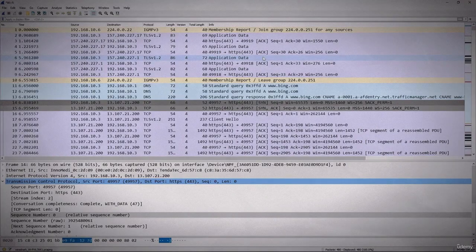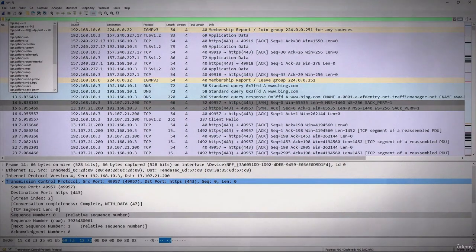So I want to open up a TCP example, and once I open this up, we'll just do a couple of things with the display filter. This is where you will take a look at apply the display filter. Now there are lots of things that we can do as far as providing a display, and I will just type TCP, and again it's turning green, so that means it's okay, and we'll see a lot of traffic in there.